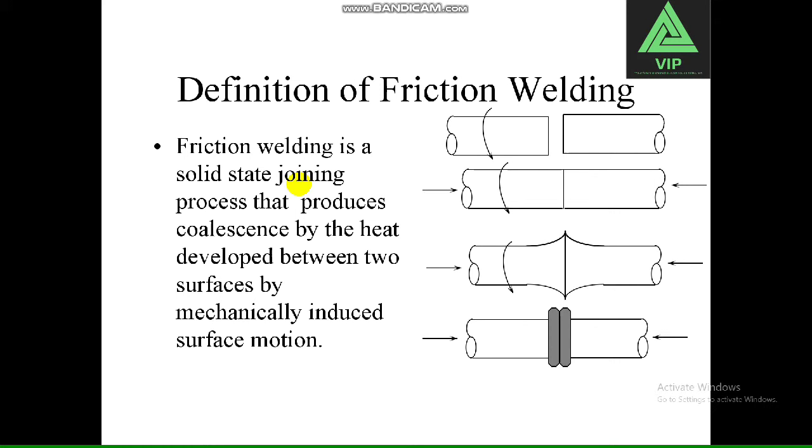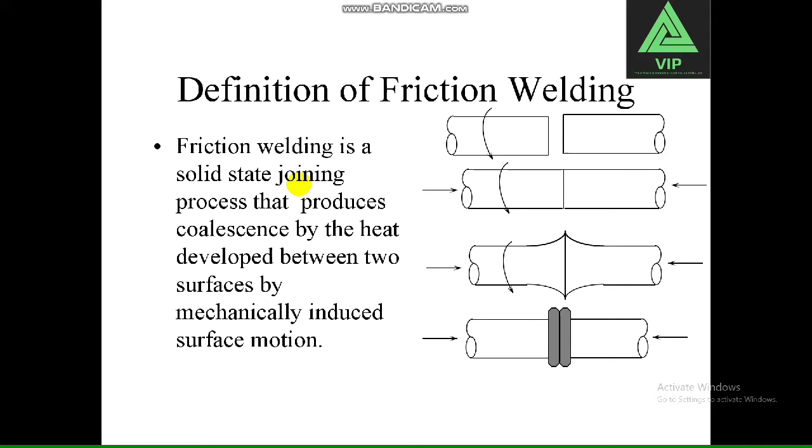First, we see the definition of friction welding. Friction welding is a solid-state joining process that produces coalescence by the heat developed between the two surfaces by mechanically induced surface motion.